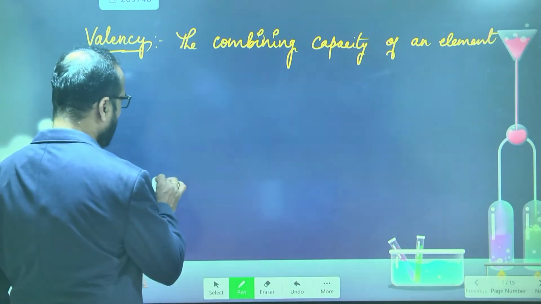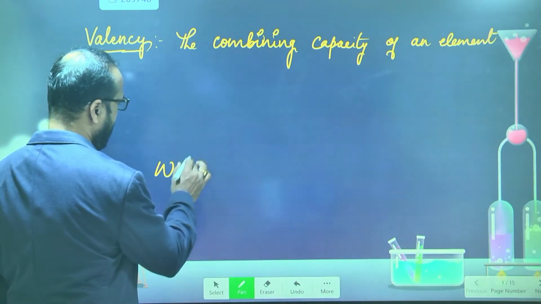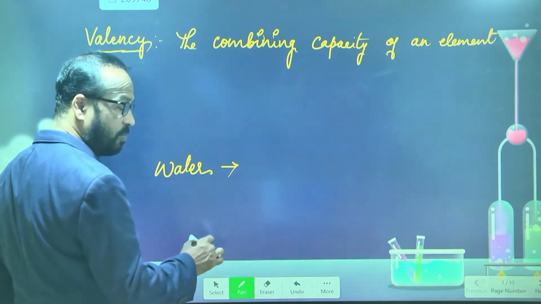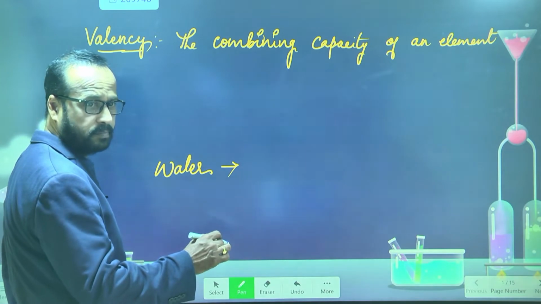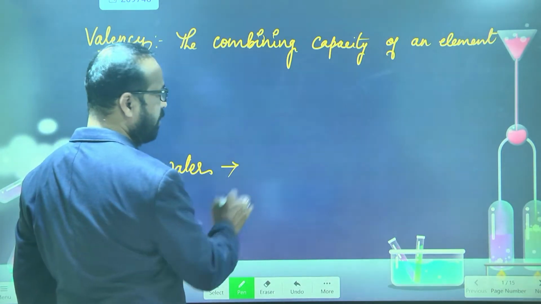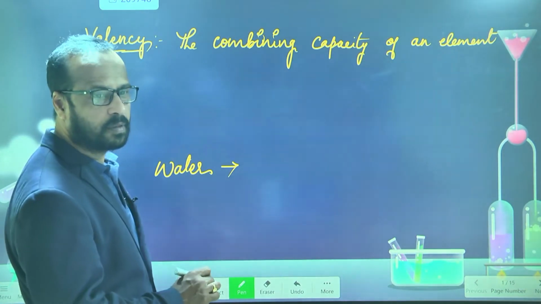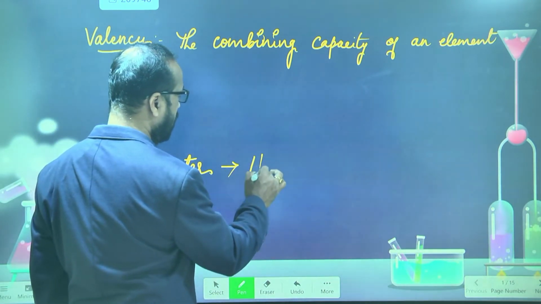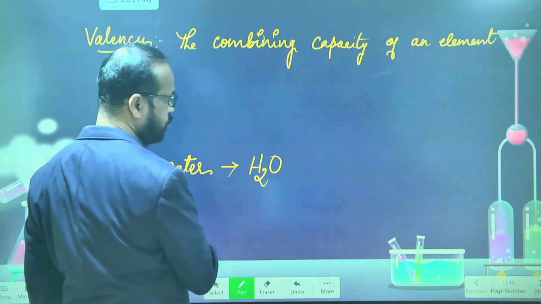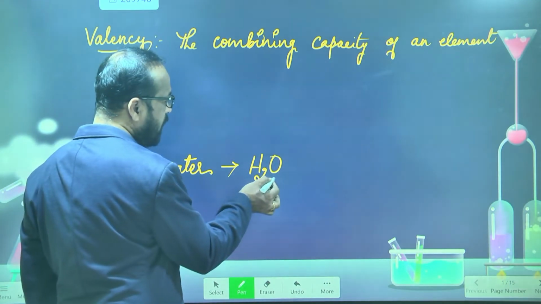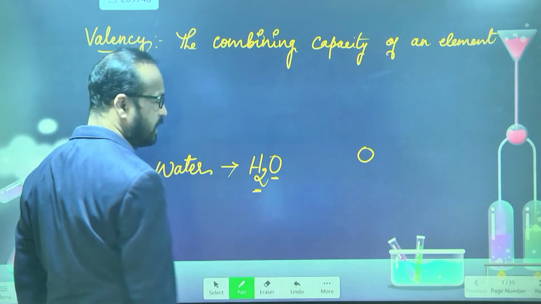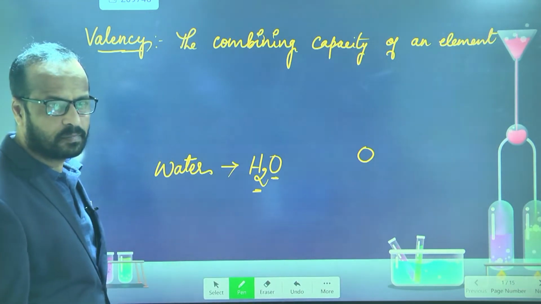Do you know what is the formula of water? H2O. So here you see oxygen is there. This oxygen is combining with how many hydrogens here? 2.